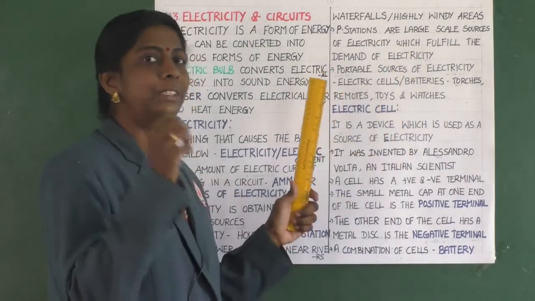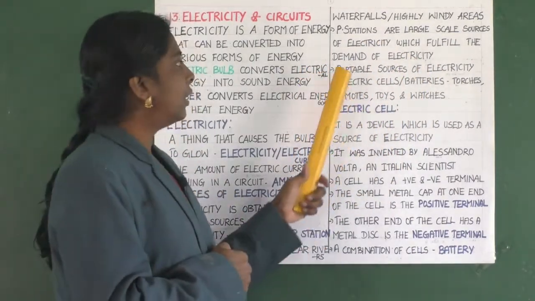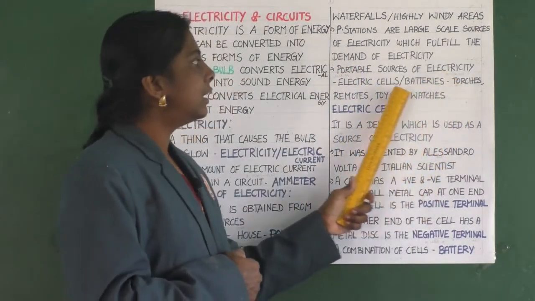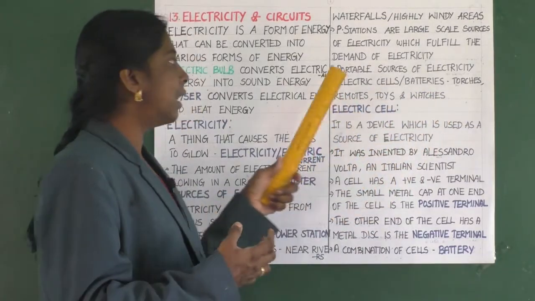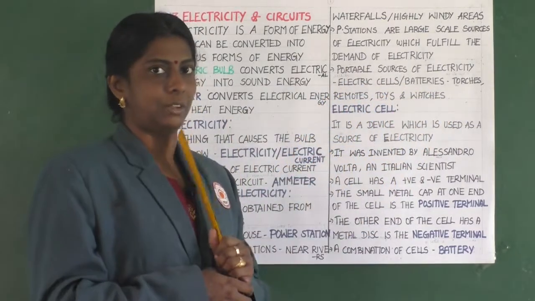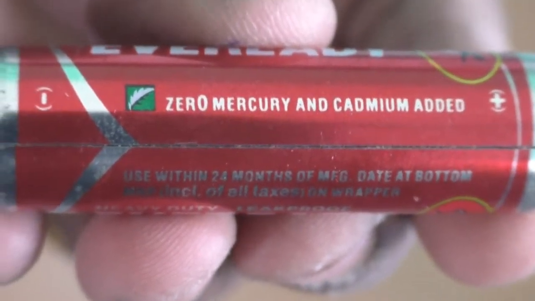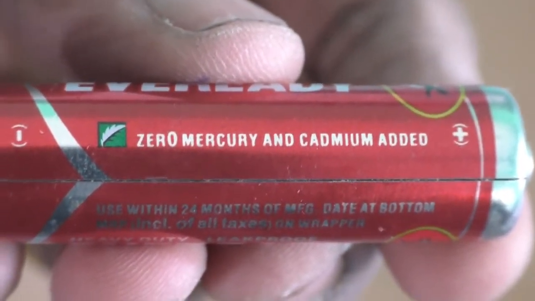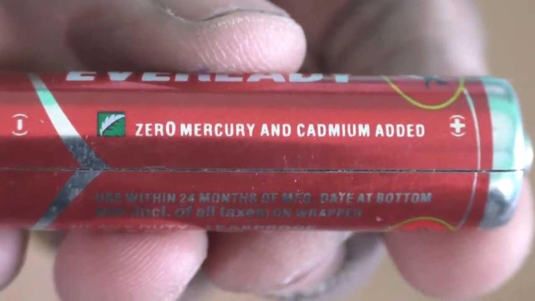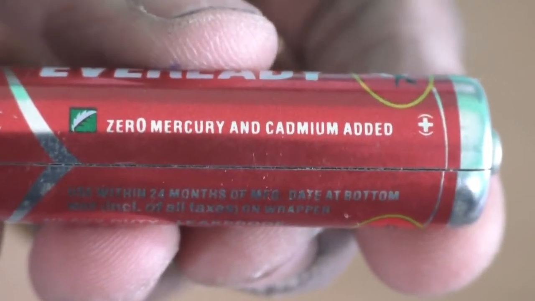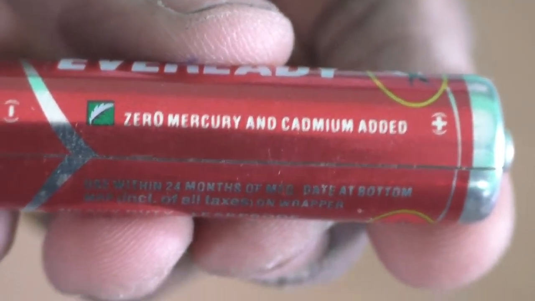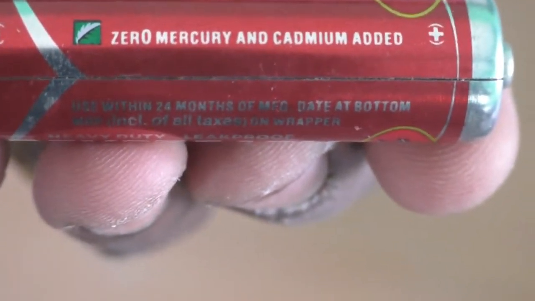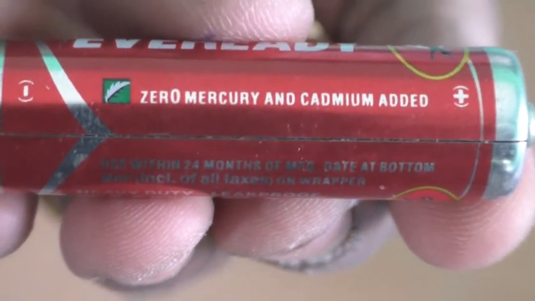Then, portable sources of electricity. There are some portable sources of electricity also, such as electric cells or batteries, which are used in so many things like torches, remotes, toys and watches and all. Now, you can see this electric cell. This electric cell is a device which is used as a source of electricity. On one side you can see the positive terminal and on the other side you can see the negative terminal.